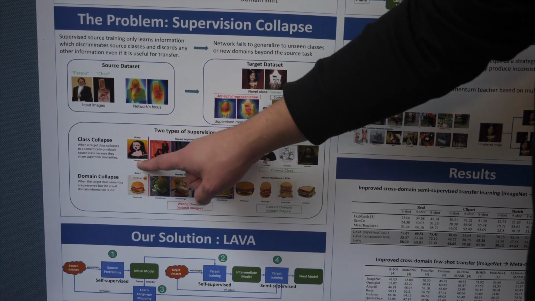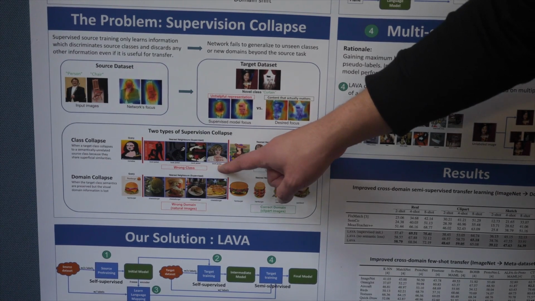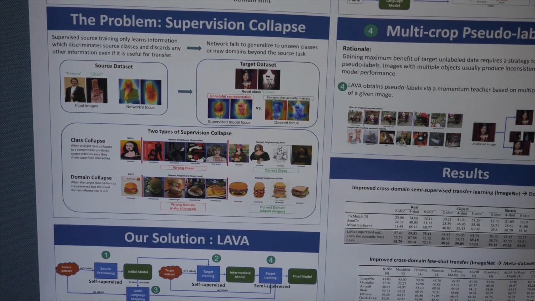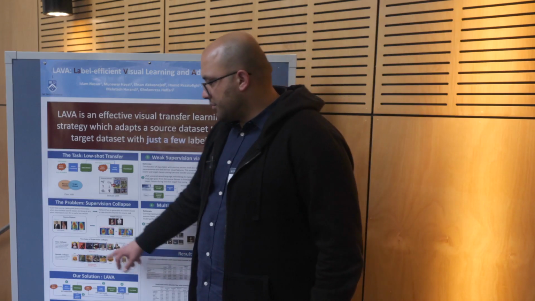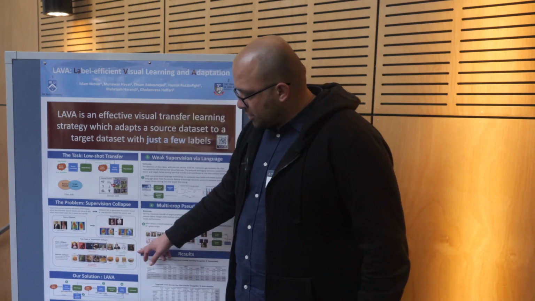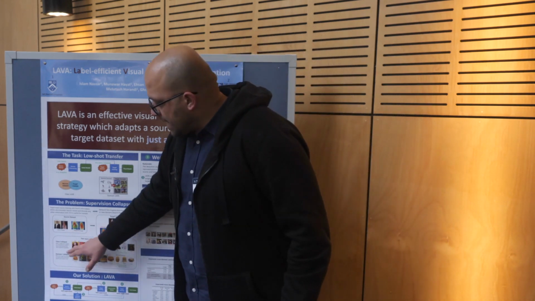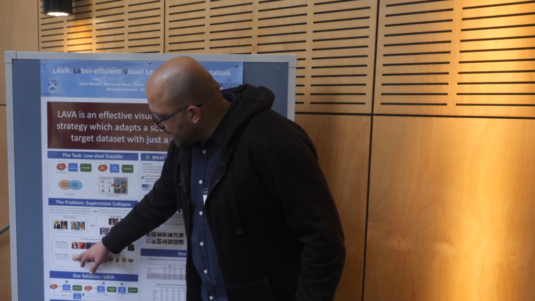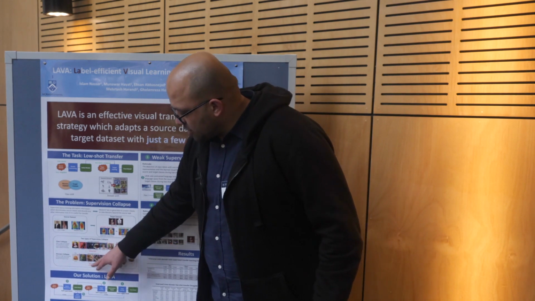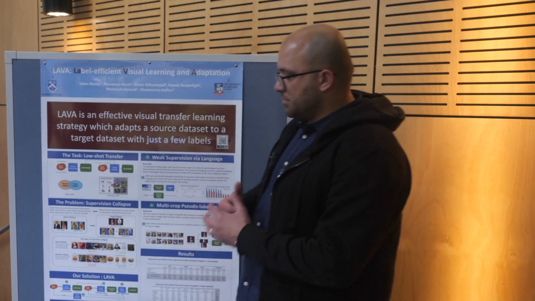So for example, if you pass it this Mona Lisa image, it will retrieve much different images than Mona Lisa, just because these share superficial patterns with the Mona Lisa graph, whereas what we actually hope the model will retrieve is the actual Mona Lisa images in the cartoon visual domain. So this is what is called class collapse. Similarly, in domain collapse, this image of a burger will retrieve burgers, but instead of in the clip art domain, it will be in the natural image domain where the supervised model has been pre-trained.